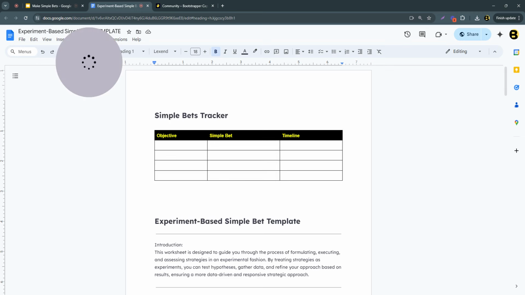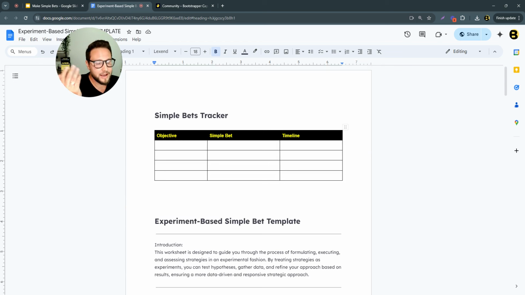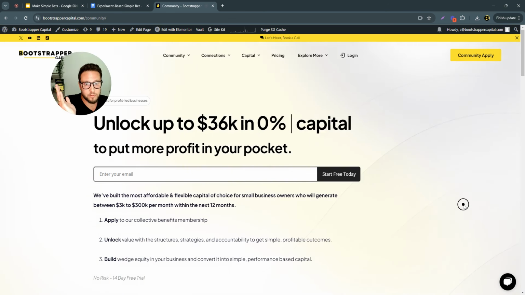Outside of that, run your own simple bets. Get the template, free here below in this video, and let us know your process. Maybe create some case studies around simple bets you're running that are working for you, and maybe we can share them over in the community at Bootstrapper Capital, where we are building this ecosystem so that we can help more folks put profit in your pocket.